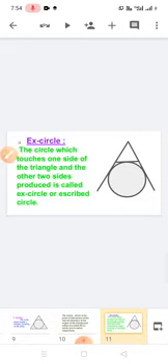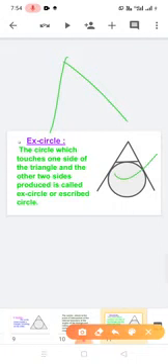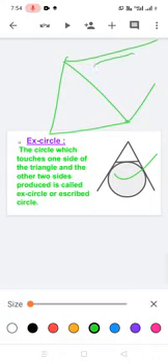Next, excircle. Excircle means the circle touches only one side of a triangle, any one side. I am taking one here, like this. This one is a triangle. This one is the circle touching it. So it touches this side only.